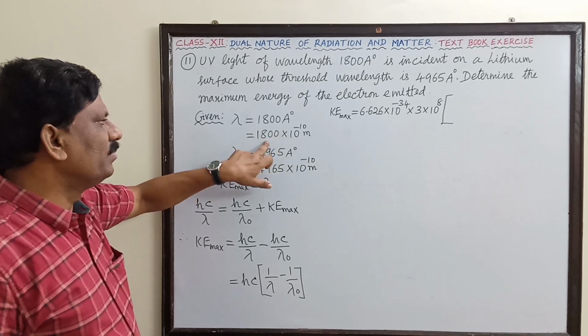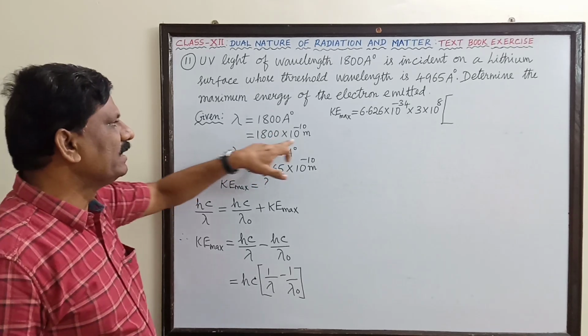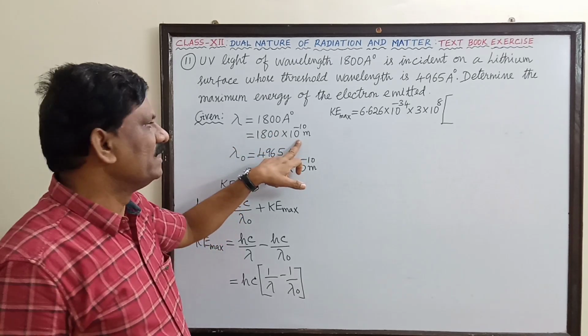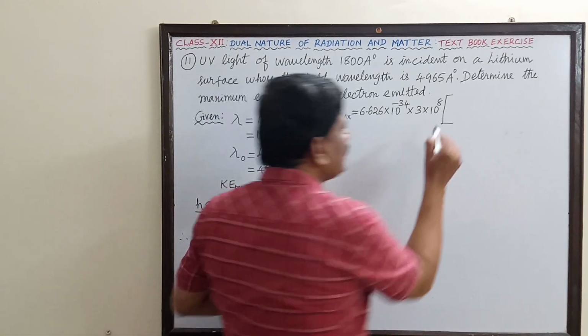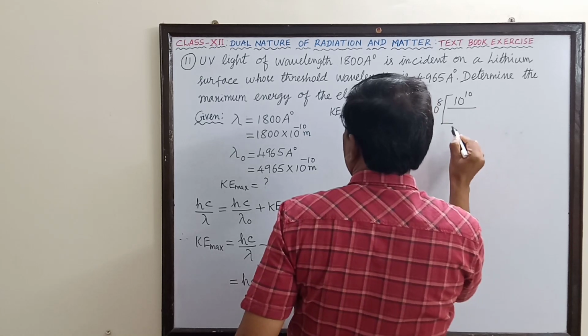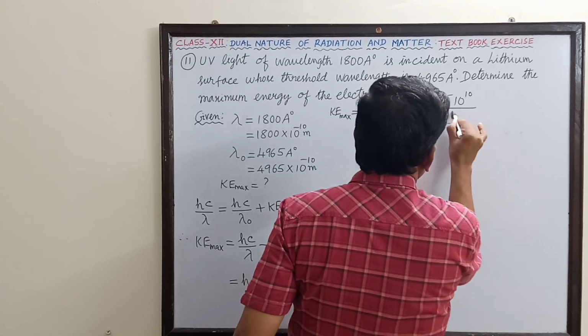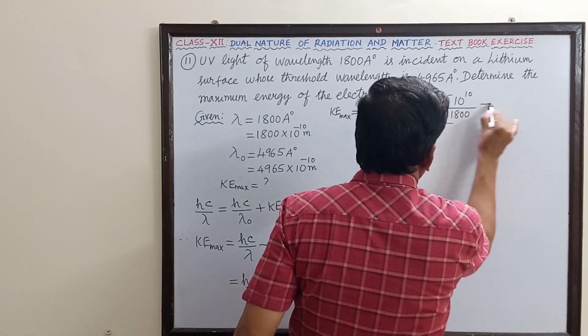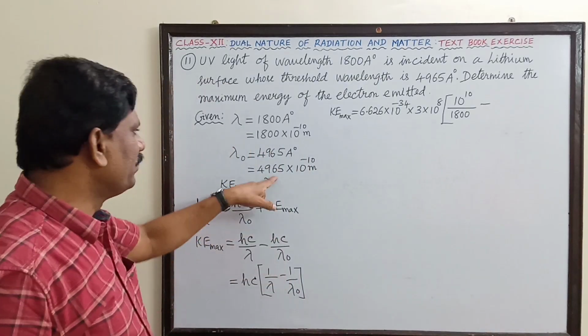Lambda is 1800 into 10 power minus 10, so this can be written as 10 power 10 divided by 1800, minus 1 by lambda naught.